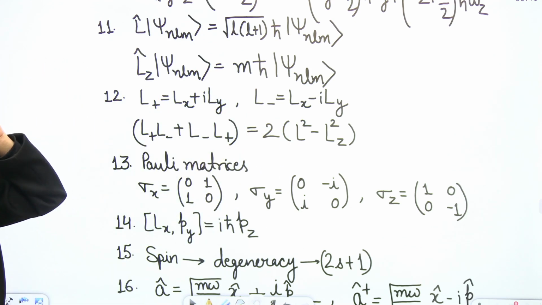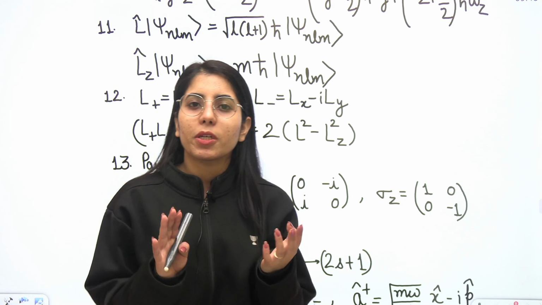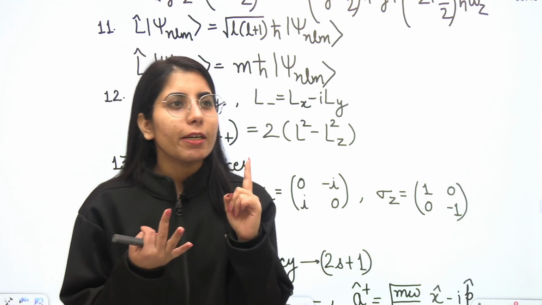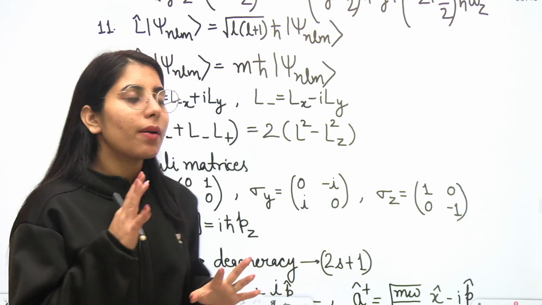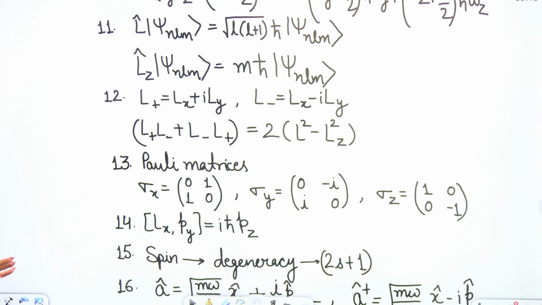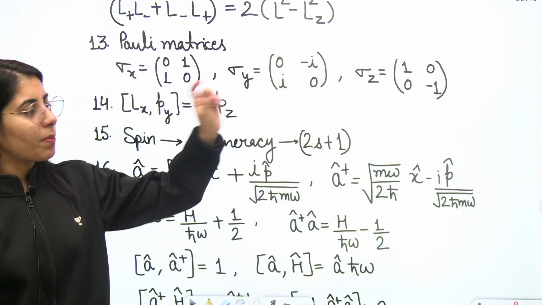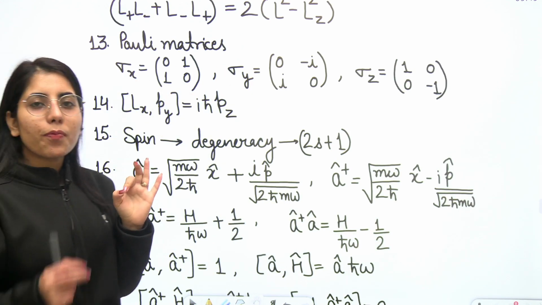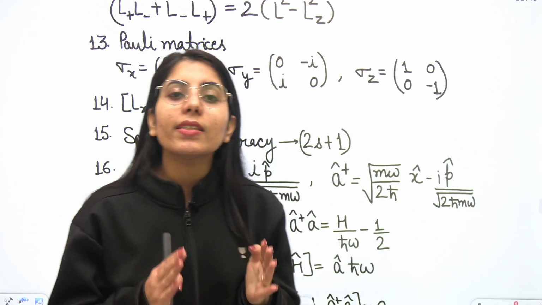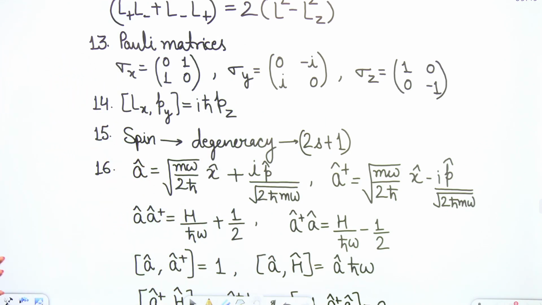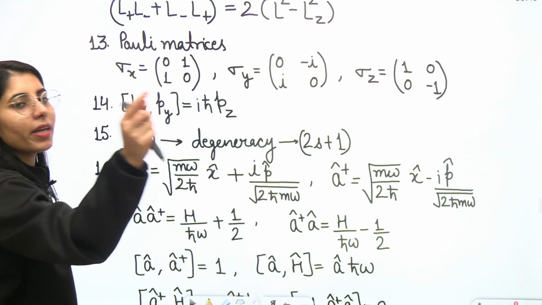Next one, Pauli matrices. We need them in so many different questions, they can be present anywhere. In the perturbation based questions, in the eigenvalue based questions, they are asking you to find the energy or anything. So the Pauli matrices can be required in any such type of question. So you all need to know the Pauli matrices expression for σ_x, σ_y, σ_z. You can observe one phenomenon here corresponding to all these different Pauli matrices. What is that? The determinant of all these Pauli matrices will be equal to −1. So if you observe for this or for this, the determinant will be −1.